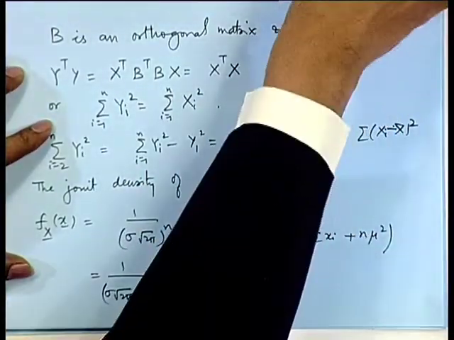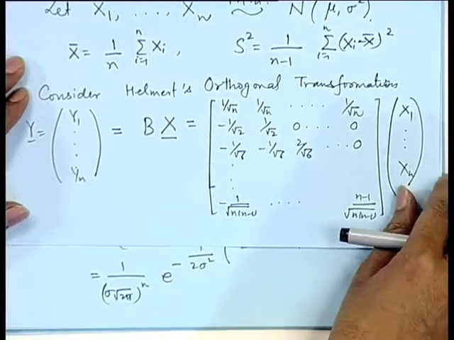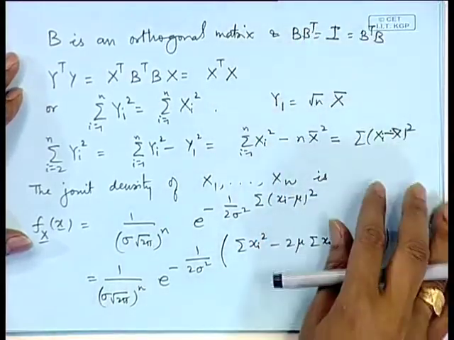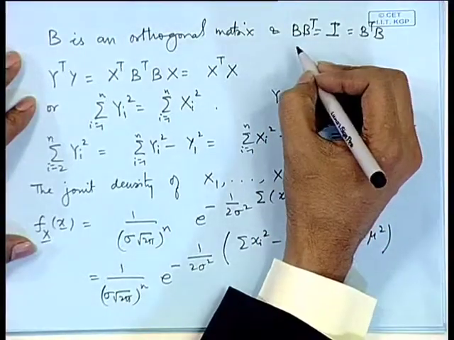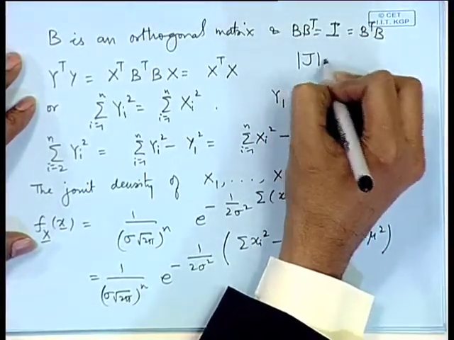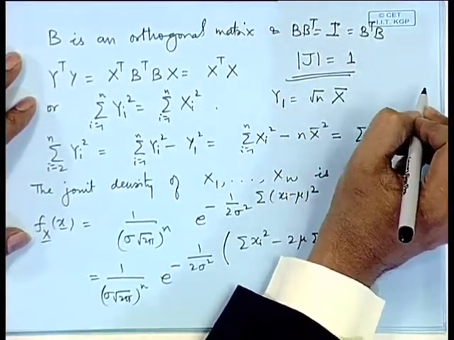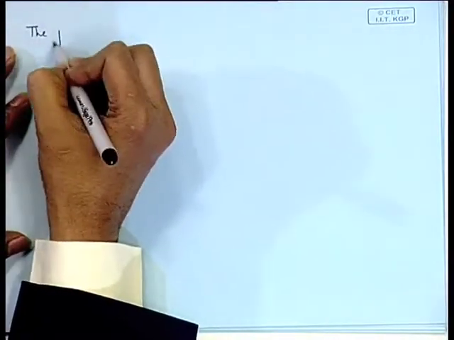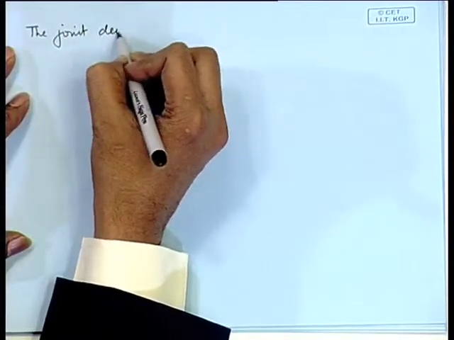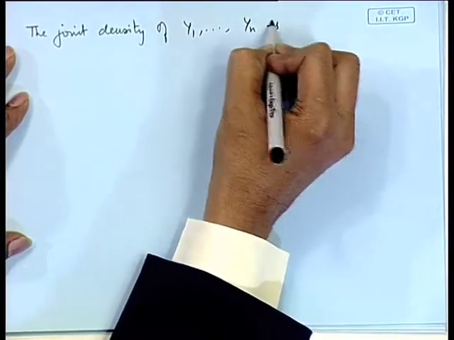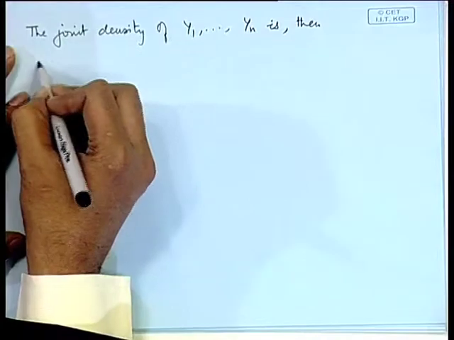When we consider the transformation y equal to B x, and B is an orthogonal matrix, then we know that the determinant of an orthogonal matrix is either plus 1 or minus 1. So, the Jacobian of the transformation will have absolute value 1. This will be used for calculation of the transformed density. So, if I consider the joint density of y_1, y_2, ..., y_n, then it is obtained as follows.